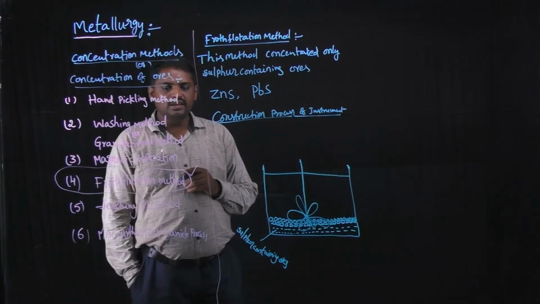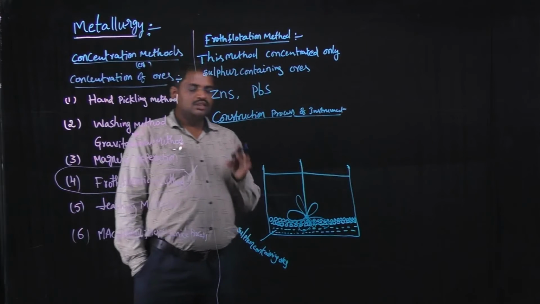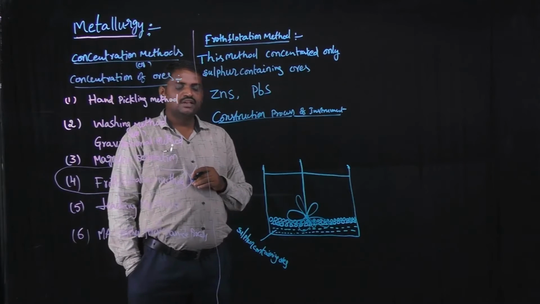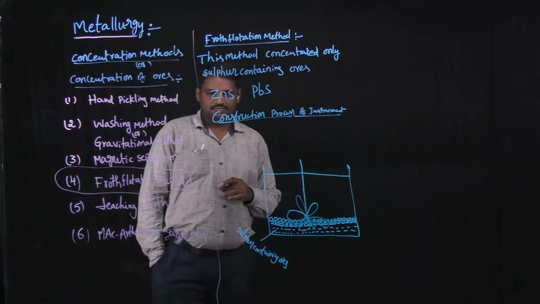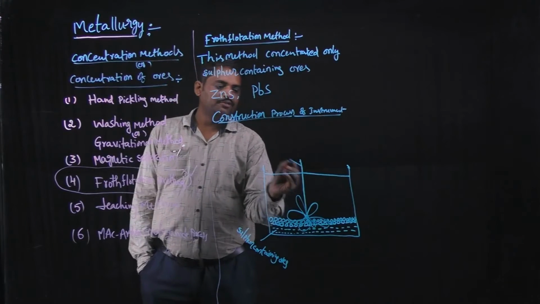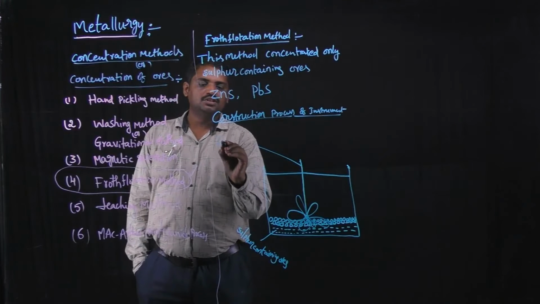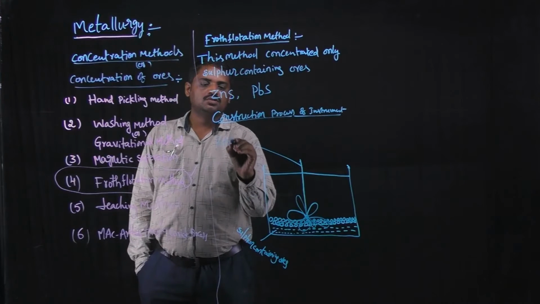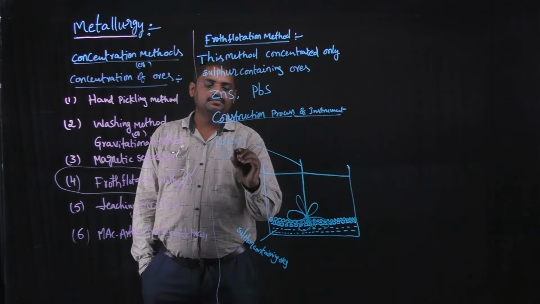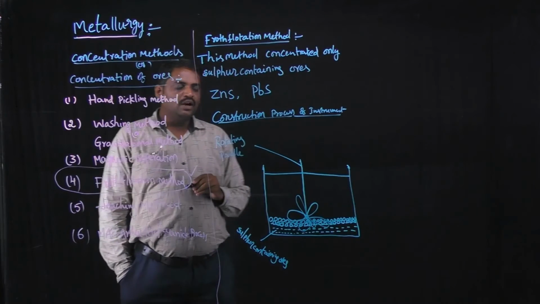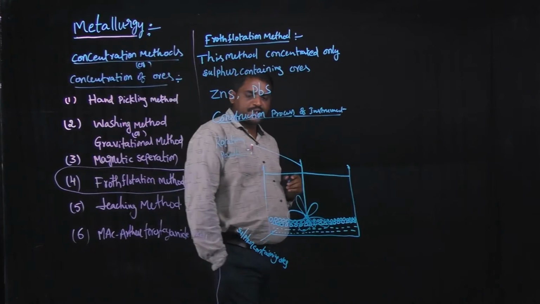And then in this beaker one rotating paddle is inserted. This is the rotating paddle. What is the importance of the rotating paddle?